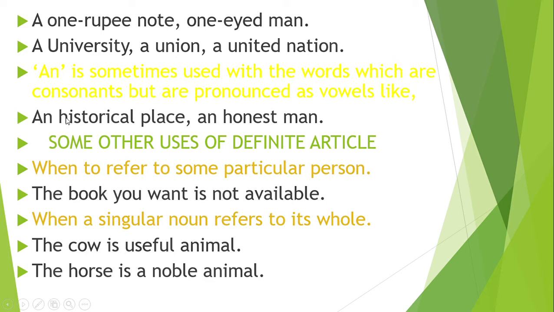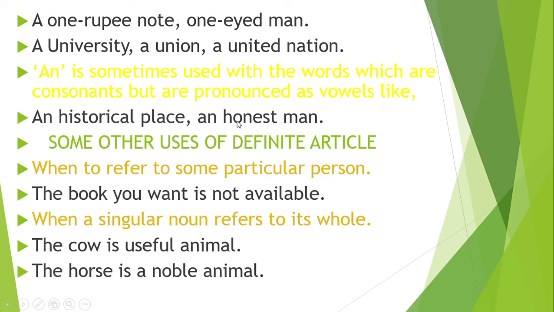Here the sound of H is E. In honest, the sound is O. Or in other words, you can say that H is silent and it goes to O. Therefore, an honest man, not a honest man.